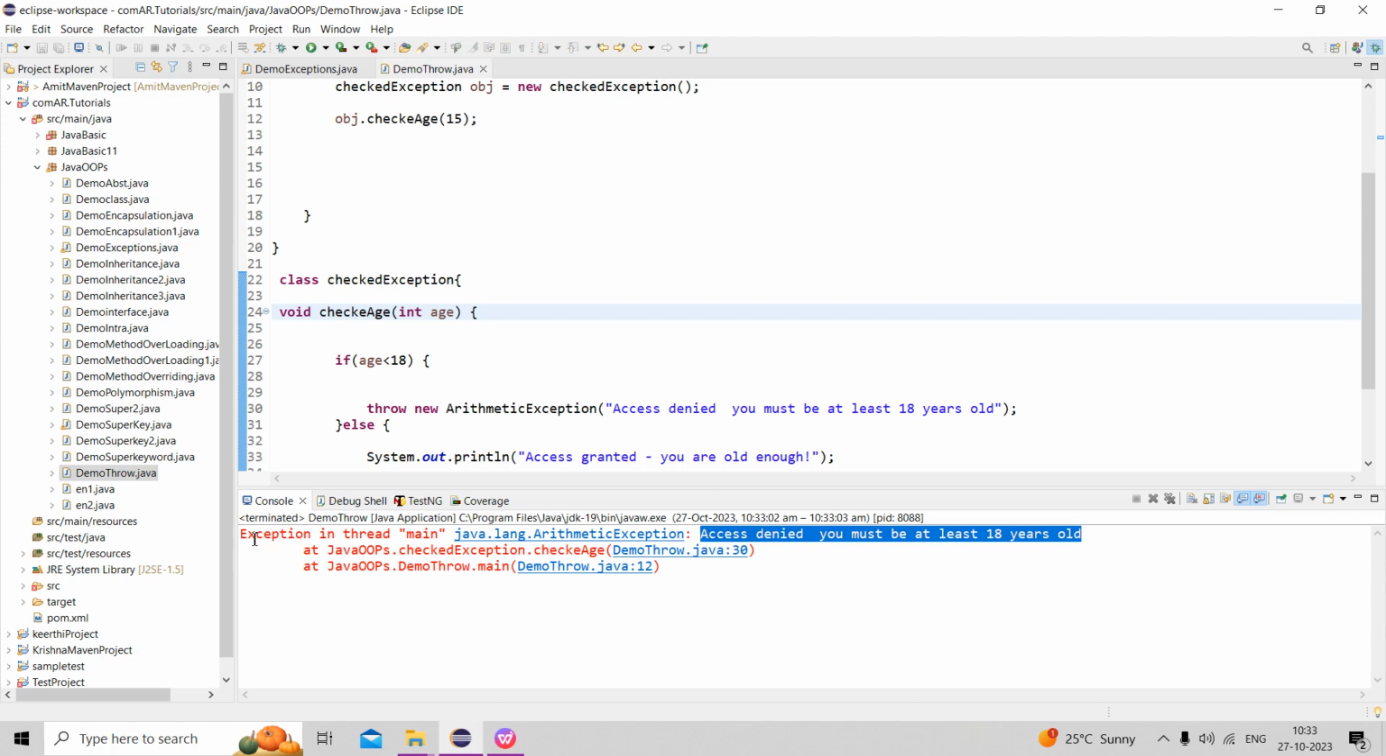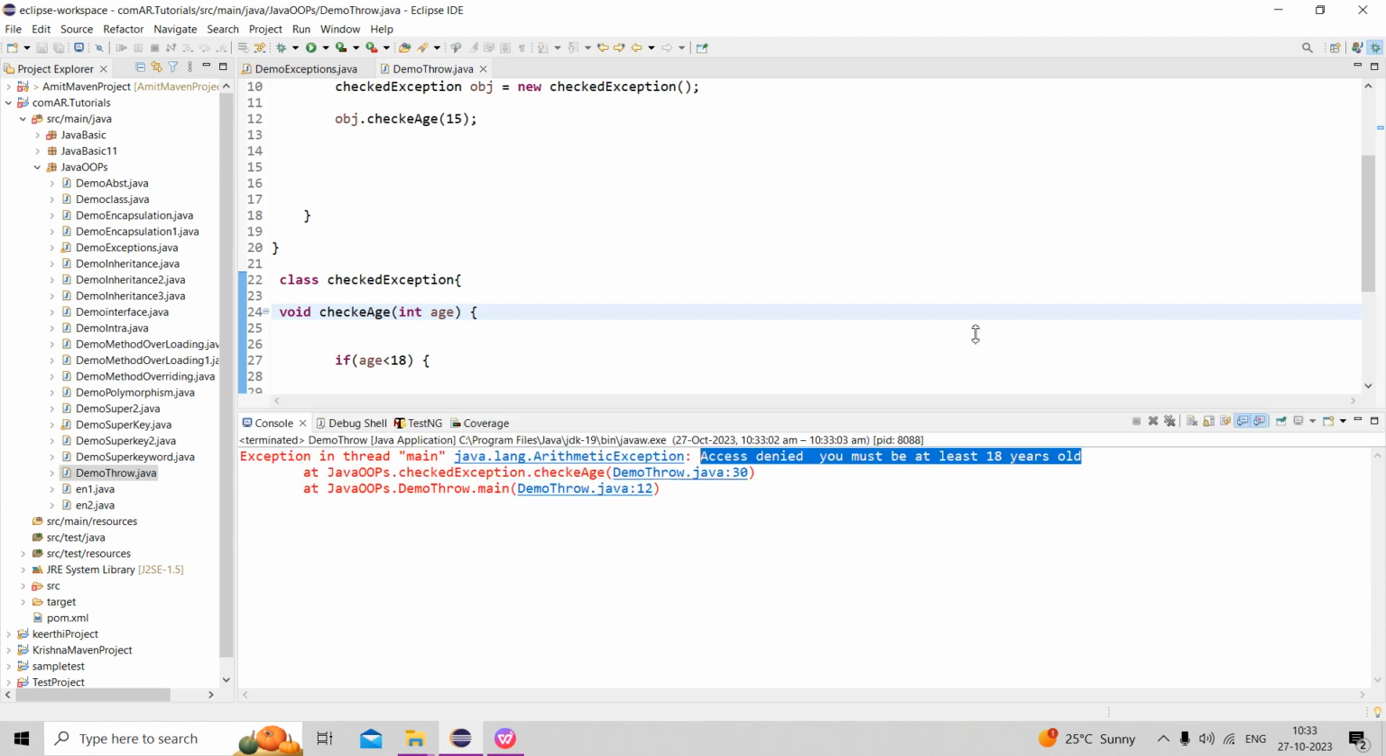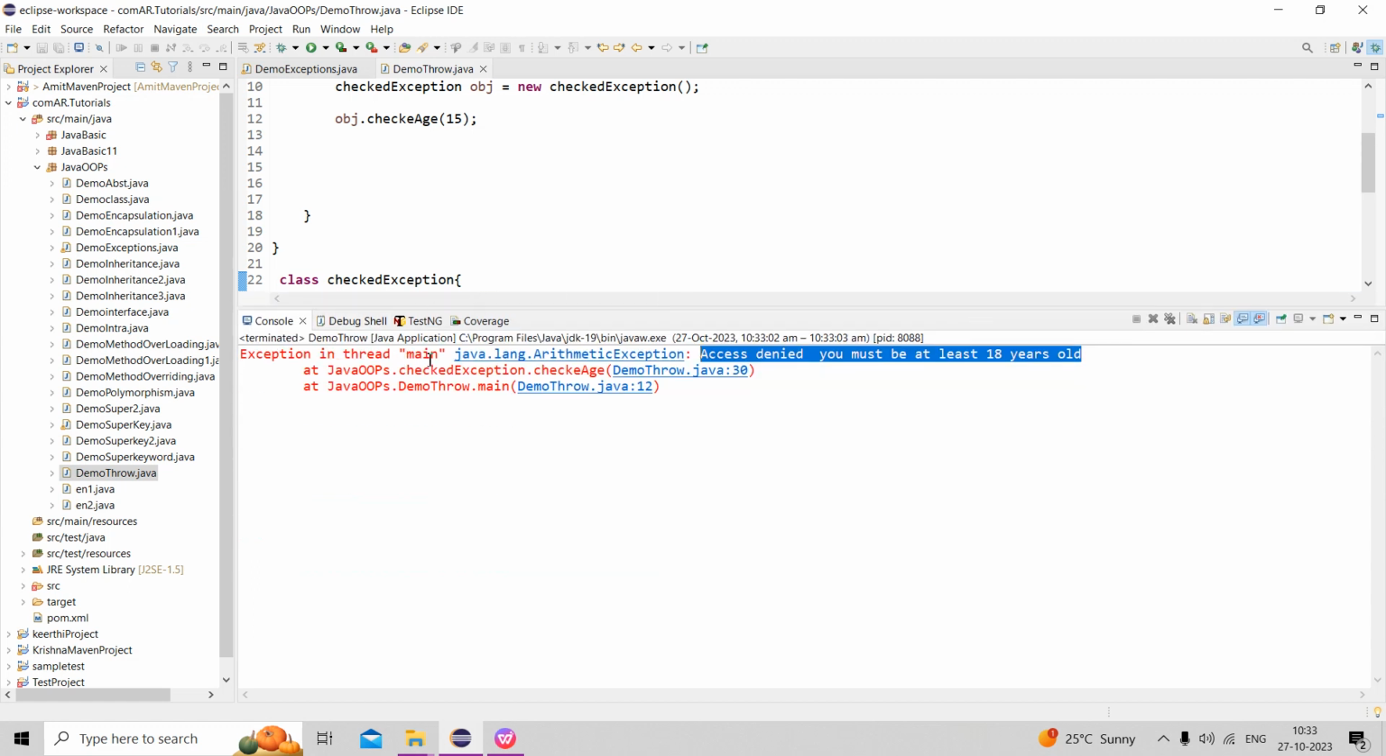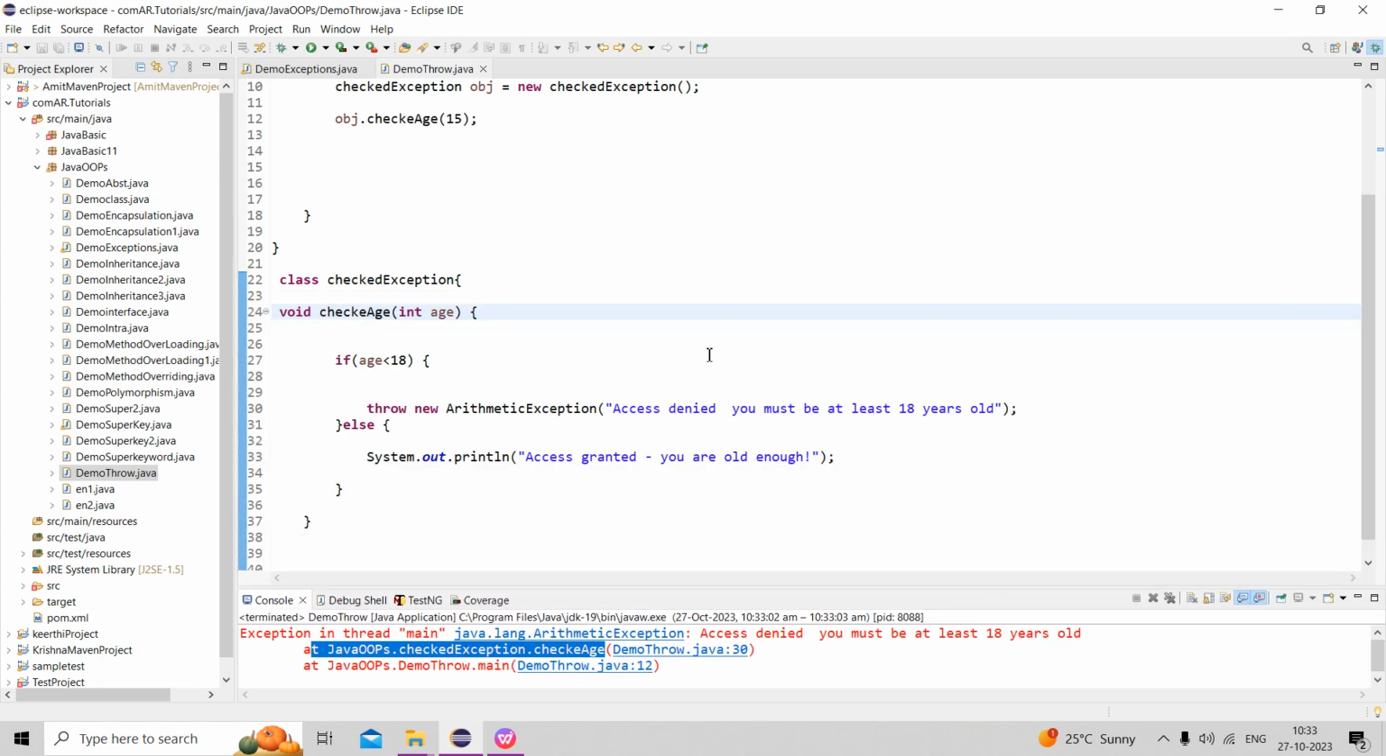See here, exception in thread java.lang.ArithmeticException thrown. So the checked exception is checkAge. Checked exceptions, okay, compile time error. Now this is for the checked exception.